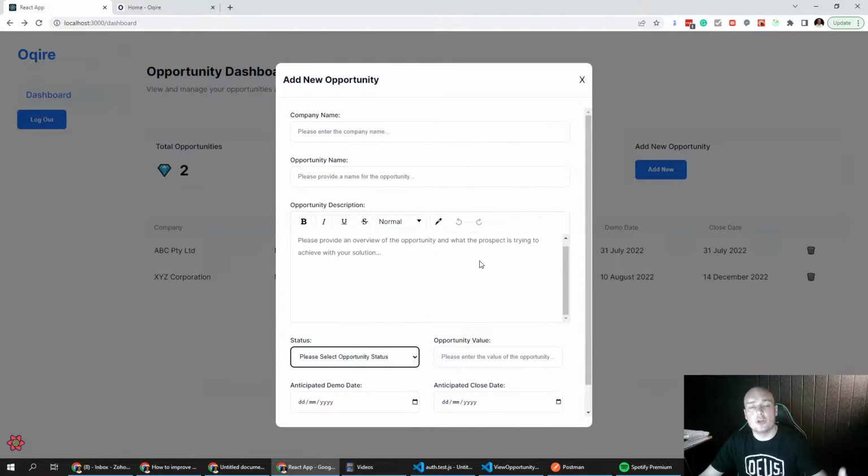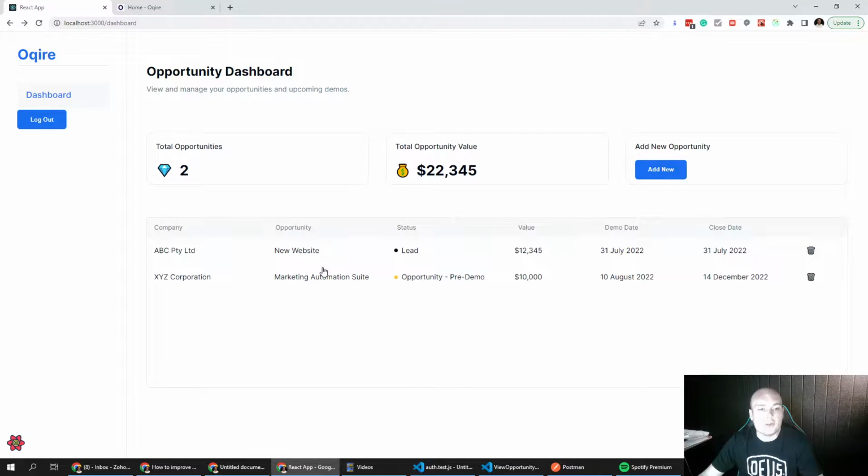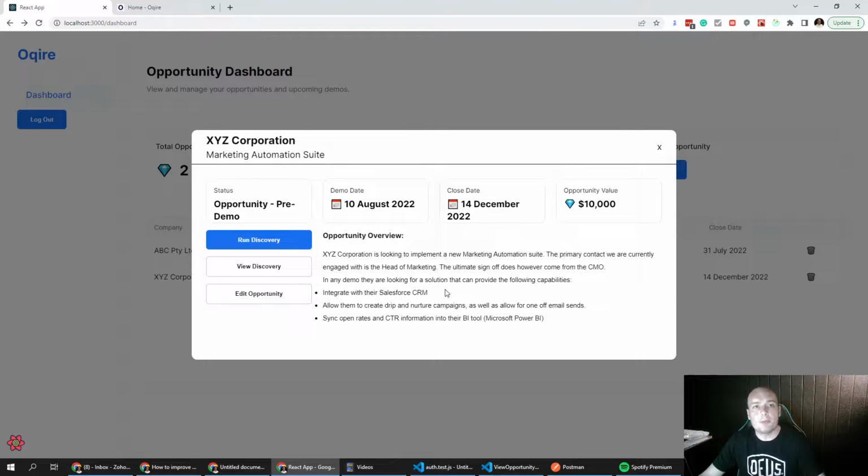Although in subsequent versions, we will create integrations with CRM solutions like Salesforce so that this information can be pulled over automatically, as well as the notes that we create during the discovery process pushed back into the CRM. I've gone ahead and created an example already for XYZ Corporation. So if we open that up, we can see that XYZ Corporation is currently looking for a marketing automation suite.